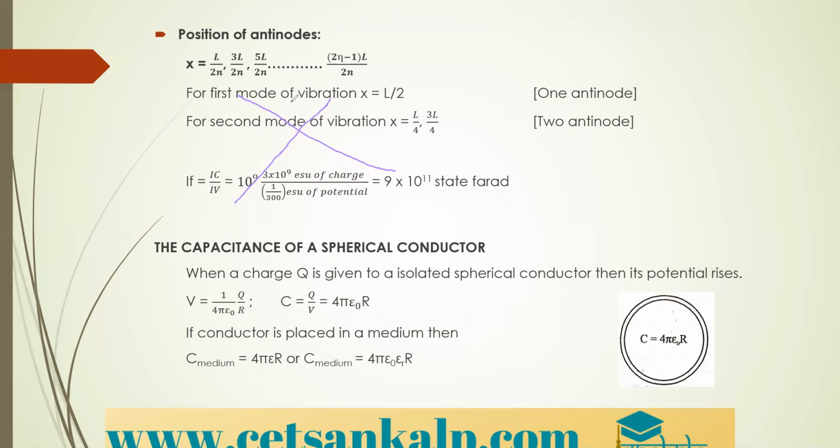If a conductor is placed in a medium, then its capacitance is given by 4 pi epsilon into R. In terms of relative permittivity, you can write it as 4 pi epsilon naught into epsilon R into R. Epsilon R is the relative permittivity, epsilon is the permittivity of the given medium, and epsilon naught is the permittivity of free space.